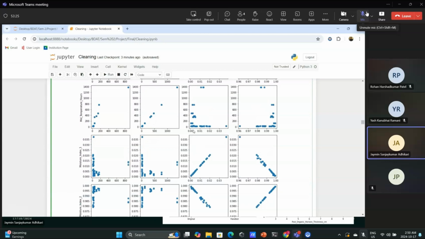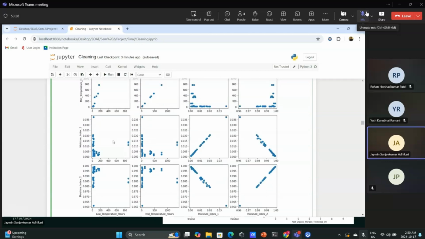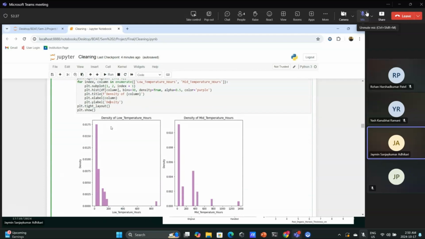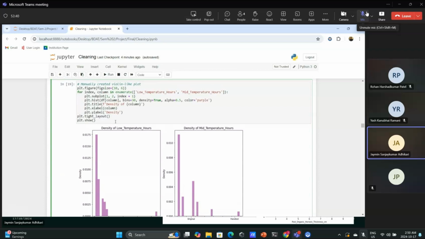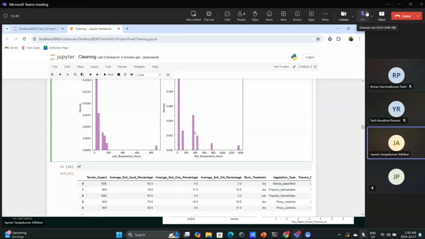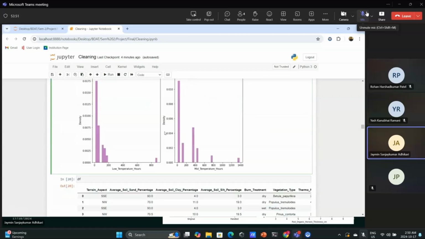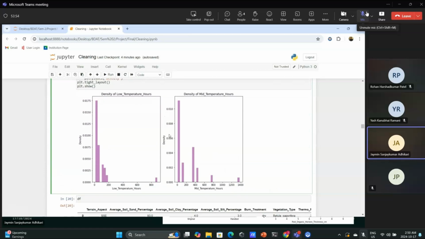So it can depict the interdependency from the particular column. Then we have manually created the violin-like plot chart. This is the histogram chart which shows the density of low temperature hours and mid temperature hours, which is a distribution of data that can be visualized to identify the outliers.